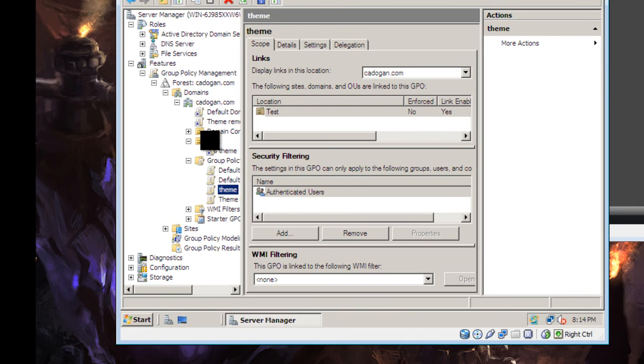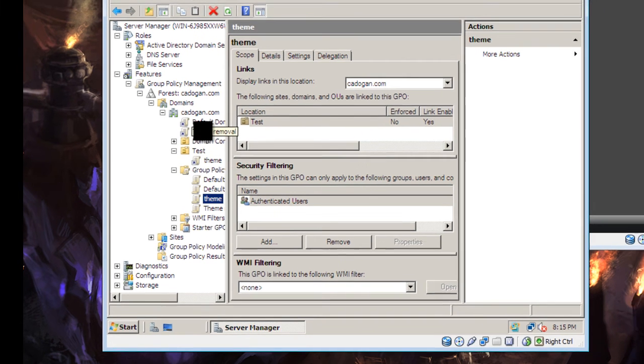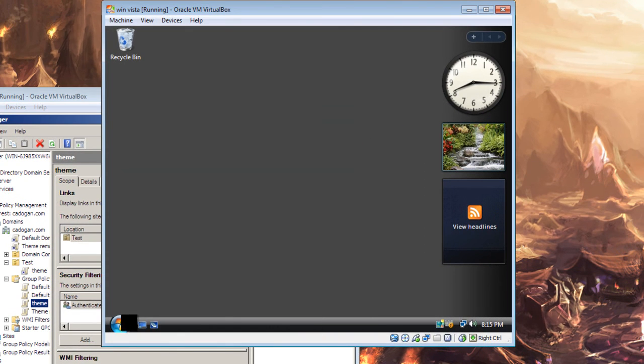So right now, test right now has a user called cheese in it. Basically, this user alone inside of this entire domain here will be allowed to change his theme because he is in an organizational unit. This group policy object will override this group policy object here. Alright, let's check this out.